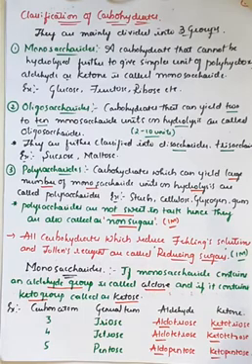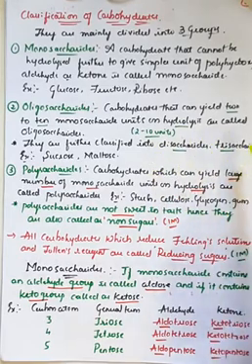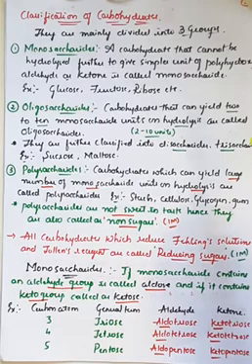Further we can classify the oligosaccharides on the basis of the number of saccharide molecules which they give on hydrolysis. If they give 2 units, we call it a disaccharide. If they give 3 units, we call it a trisaccharide. If they give more than 3, like 4, it will be considered tetrasaccharide, pentasaccharide, hexasaccharide, right? So based on the total number of saccharide units formed on hydrolysis, they are considered oligosaccharides if they give 2 to 10 units of saccharide molecules.